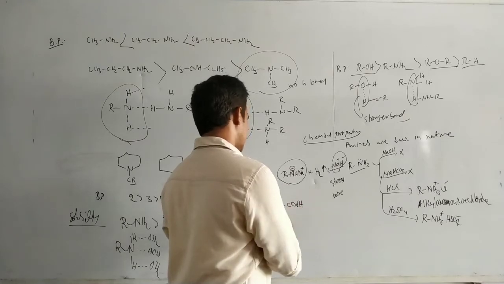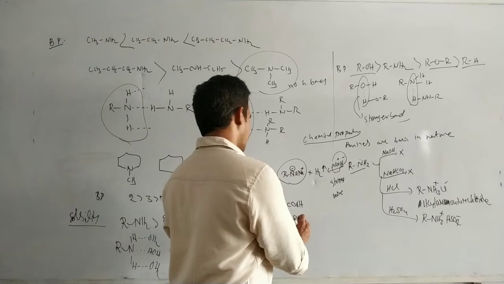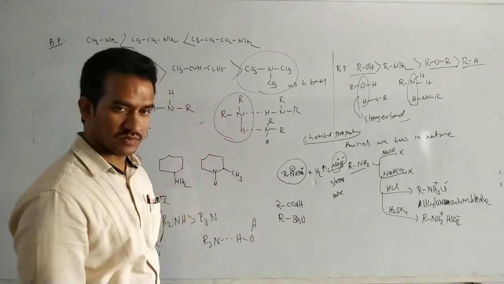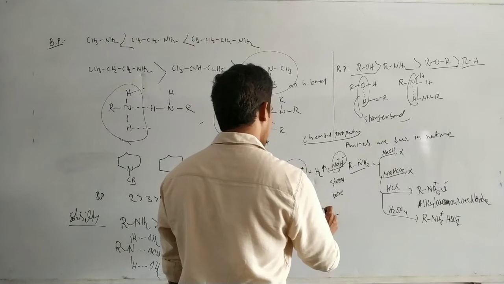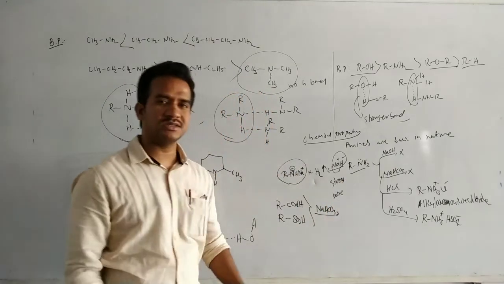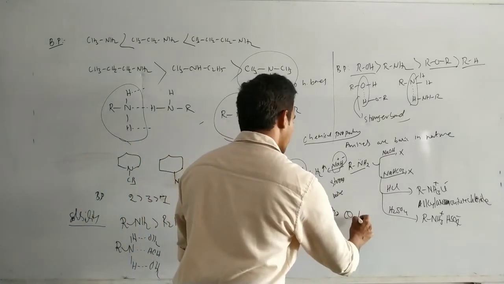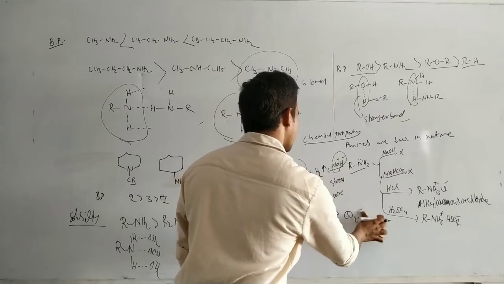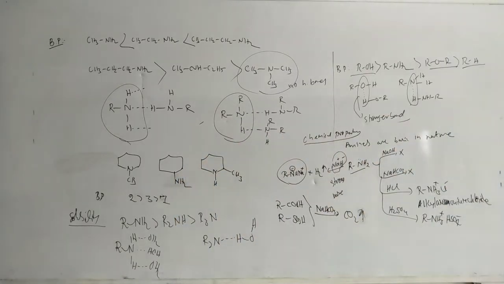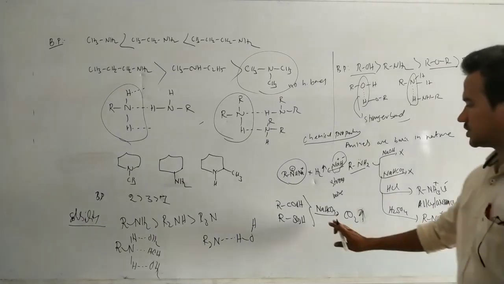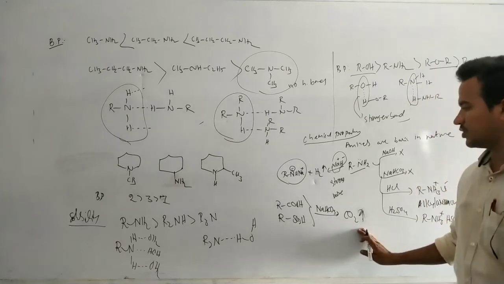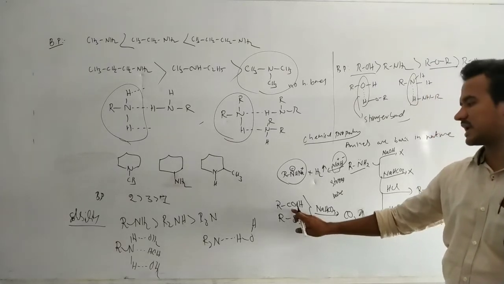Now carboxylic acids and sulfonic acids on reaction with sodium bicarbonate: sodium bicarbonate is decomposed by the stronger acids, so you get CO2 gas, because these are stronger acids and a stronger acid can decompose sodium bicarbonate.